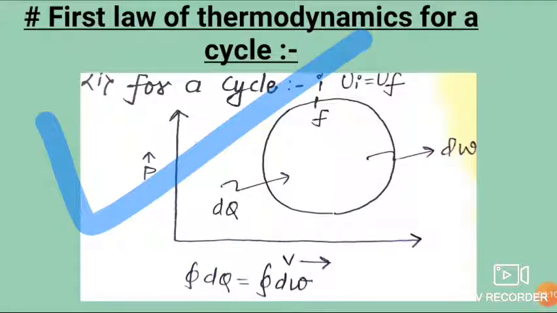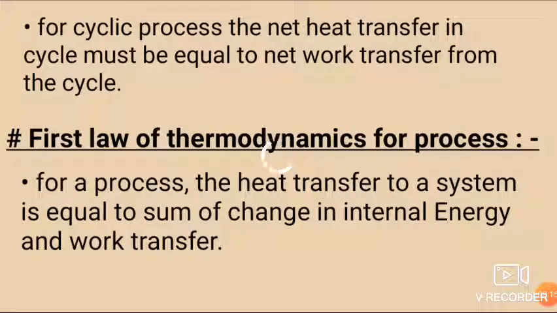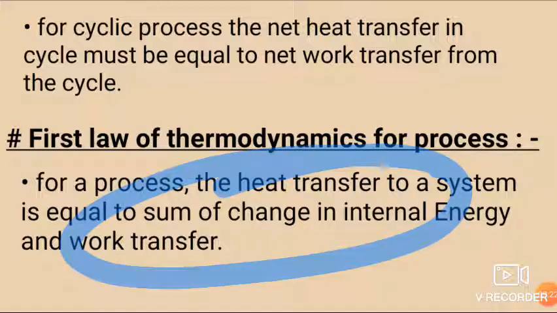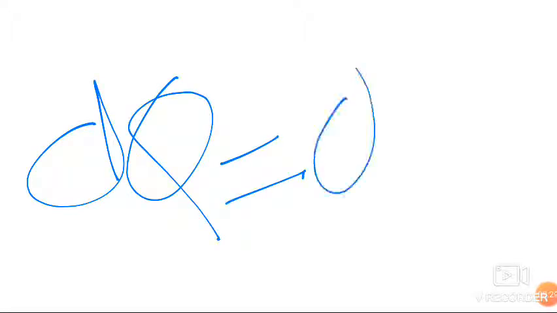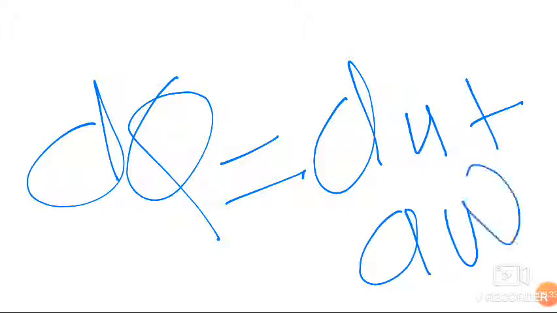Friends, what is the first law of thermodynamics for a process? For a process, heat transfer to the system is equal to the sum of change in internal energy and work transfer. Dear friends, if we are supplying dq amount of heat to a process, then it is used in changing the internal energy and in work transfer. This is the first law for a process.